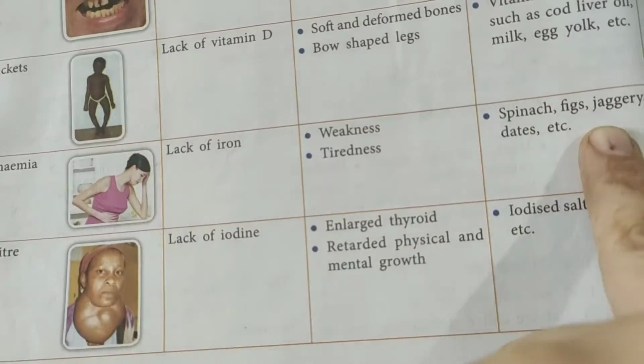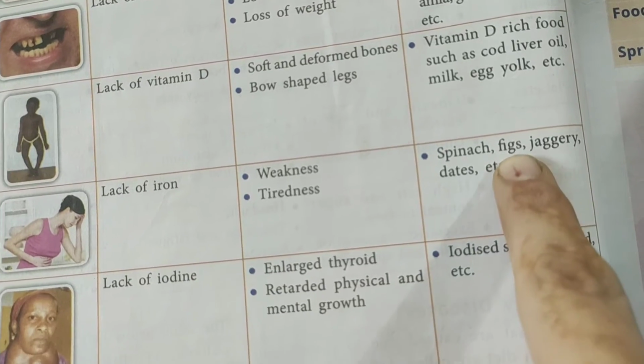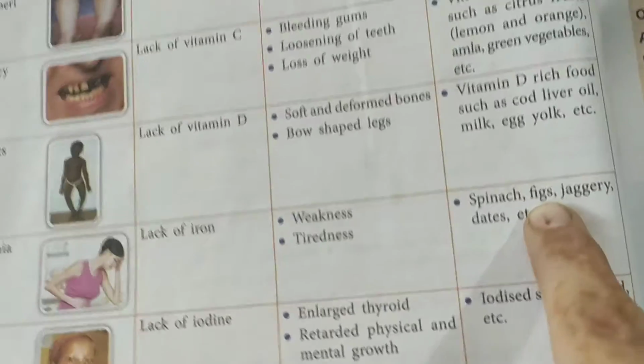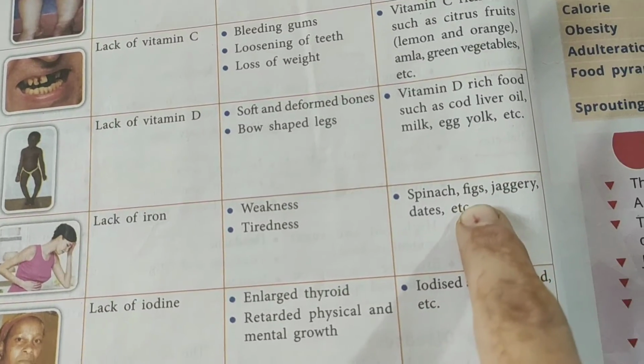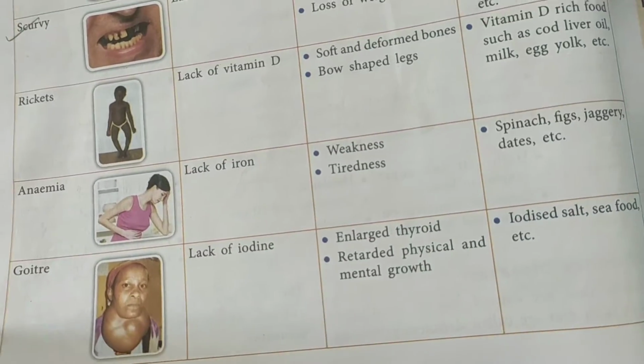Jaggery. Now what is jaggery, children? Good. Dates is your khajur. Fig is also a kind of fruit. Okay. Anjeer, we say it in Hindi. Spinach is your palak. All such things should be given to this person.